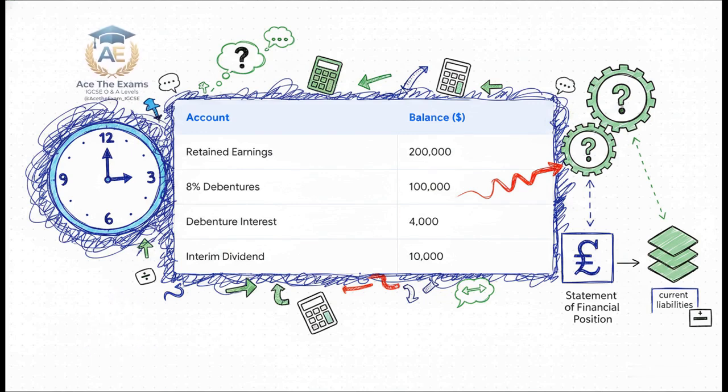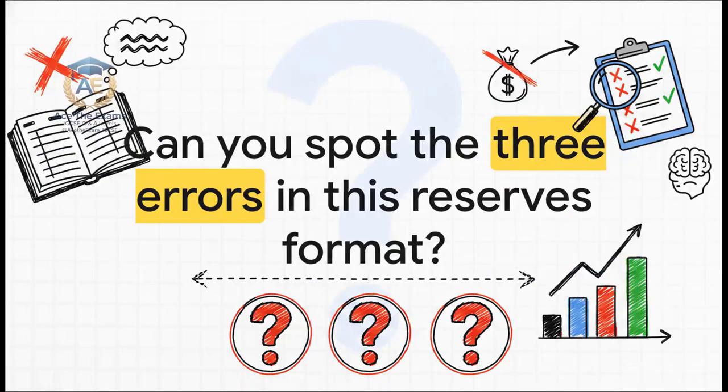That accrued interest must be deducted from profit as a finance cost, and it has to be added to your current liabilities. If you miss that one step, your retained earnings figure will be entirely wrong, and your proposed dividend calculation later on will be completely thrown off. It's a domino effect. Let's try another scenario.